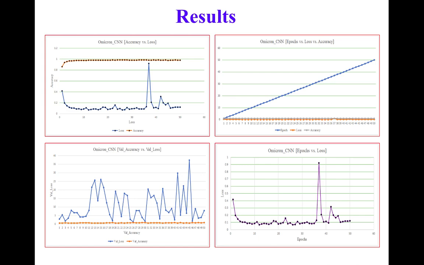And these are the results we have achieved through this extended convolutional neural network on Omicron CT scan images. In the first result, we compared accuracy versus loss, and we got very good accuracy. In the second result, we compared three parameters: epochs, loss and accuracy. In the third result graph, we compared validation accuracy versus validation loss. In the final one, we compared the number of epochs versus loss.